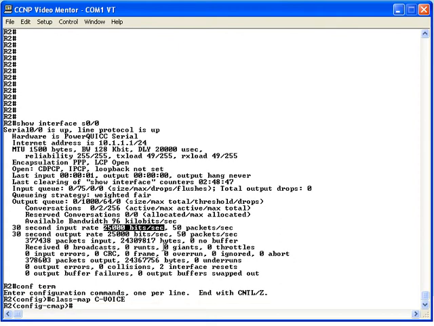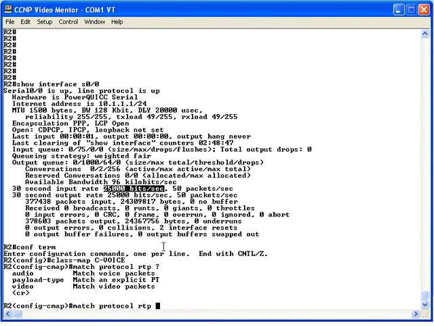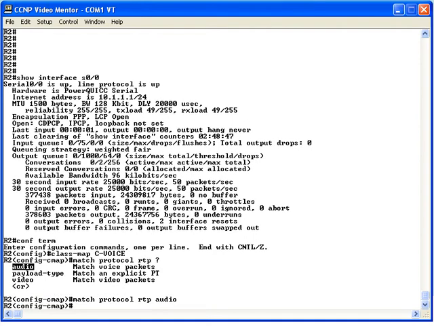In class map configuration mode, let's recognize our voice packets. We can do that by saying match protocol rtp. RTP, the real-time transport protocol, carries voice traffic. However, RTP could also be used to carry video traffic. I want to make sure that I'm just talking about the voice packets right now. So I want to say match protocol rtp audio. That is step 1 of MQC.